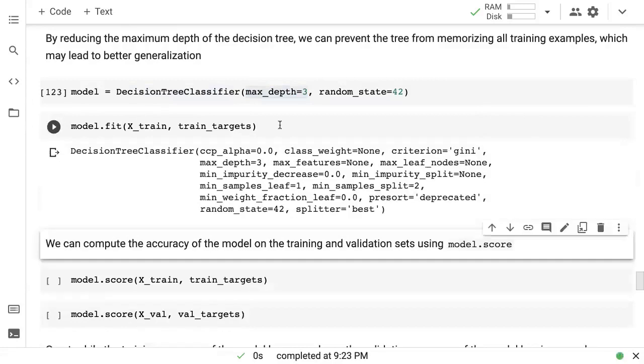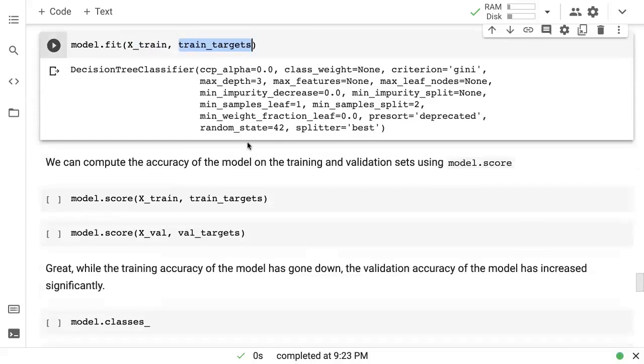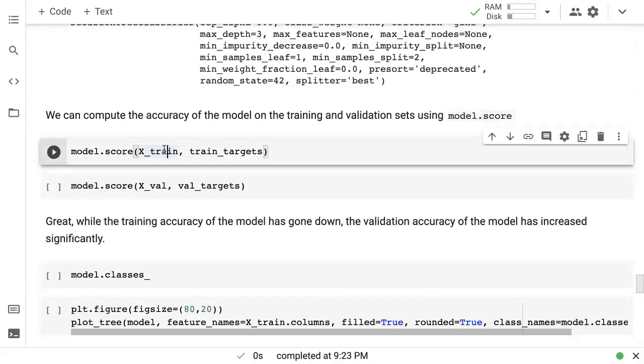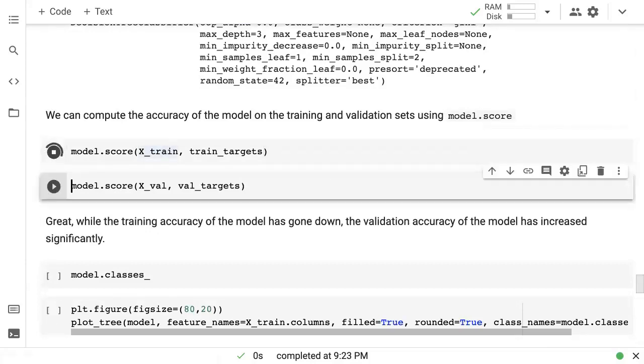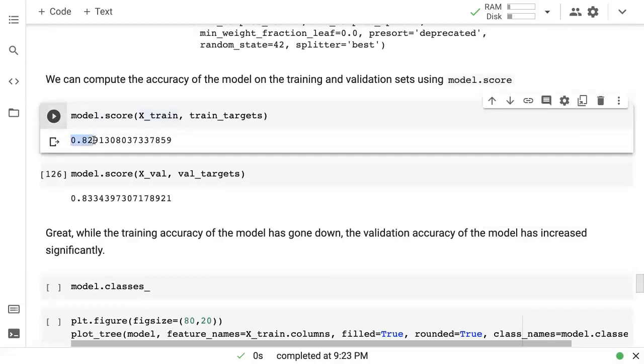Then we call model.fit with the same training inputs and the same training targets. Now the model has been trained. Again, it just takes a second or two. Then we compute the accuracy of the model on the training and validation datasets. We call model.score on X train and on X val and val targets. Now it turns out that the model is only 82% or 83% accurate on the training data. This makes sense because the model can no longer learn every training example. It can only go 3 layers deep, so it just has to make the best it can out of 3 layers.